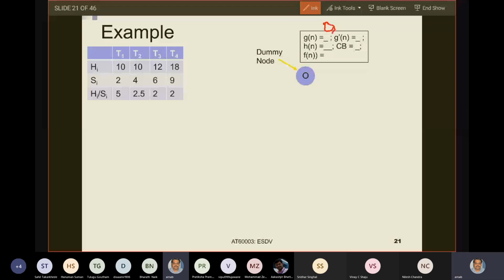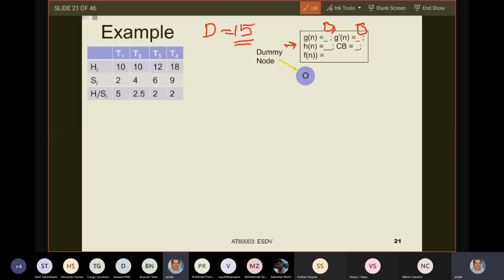And G-10 is the software execution cost of those tasks implemented in software, that is also 0. What is HN? No task has been allocated. So what is HN? D is 15. I know D equals 15. So the total available resource is 15. And this sorting is done initially at the beginning of the algorithm.